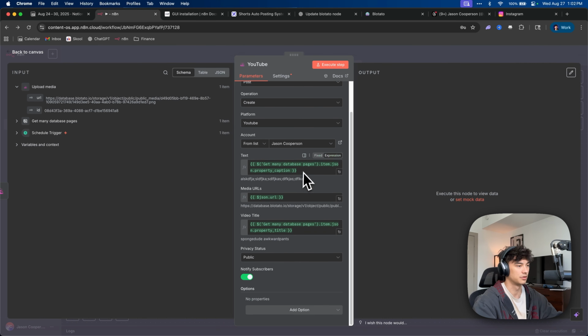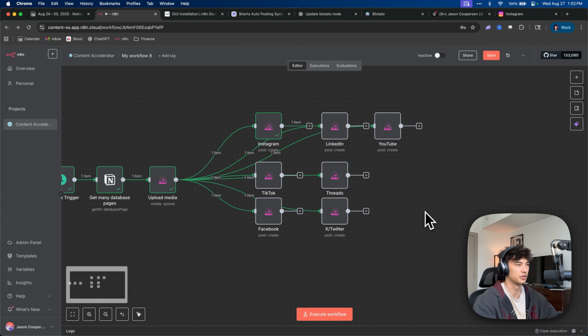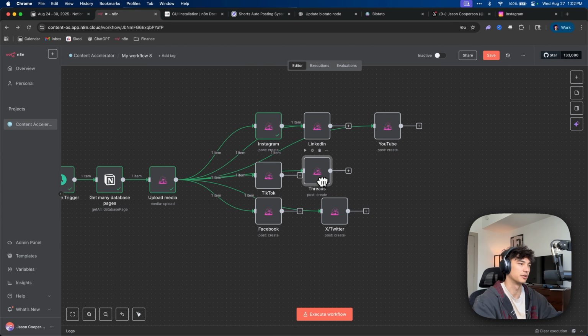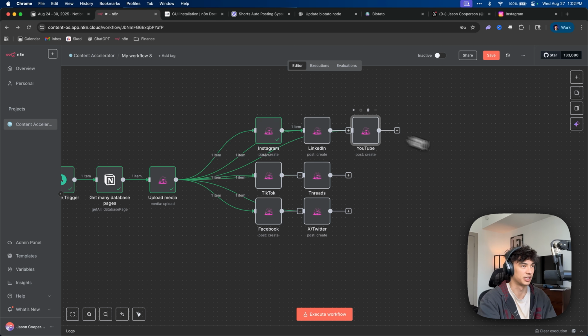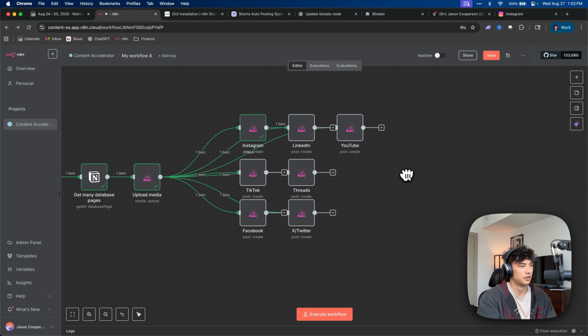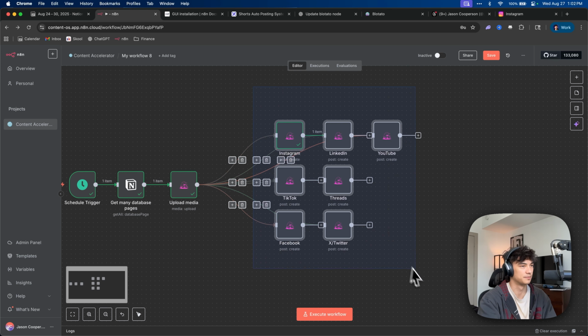Okay, cool. So all these are green. I know these are gonna work. I'm not gonna bother testing, because then I would have to go back and delete the post on every single account that I'm testing. I don't want to test every single one of these. I already know they're gonna work. Let's drag this down. Okay, so we have our 7 platforms there, good to go.